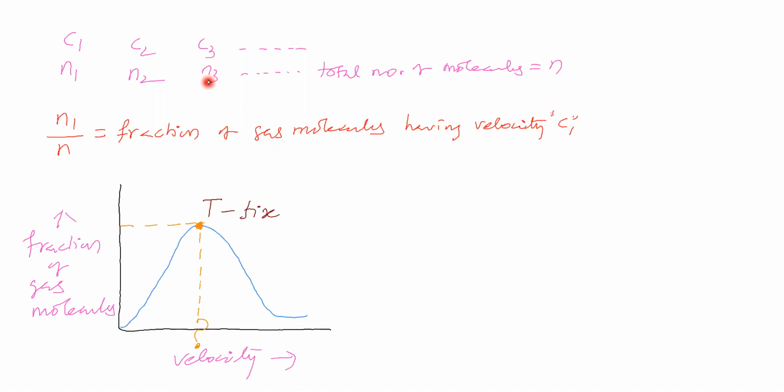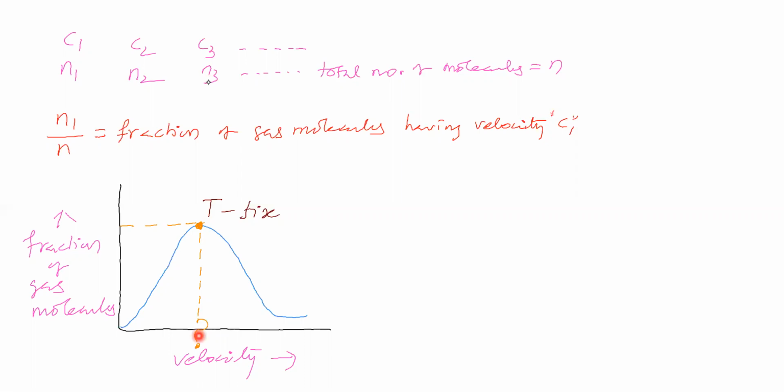That maximum fraction of gas molecules in this graph is this one, and the corresponding velocity is this one. The maximum fraction of gas molecules are having this velocity. Now, is this velocity called the average velocity, or the root mean square velocity, or the most probable velocity? This is called the most probable velocity. So what you said is correct.